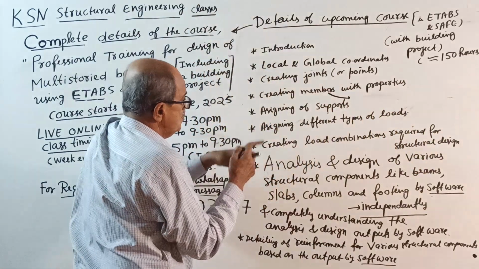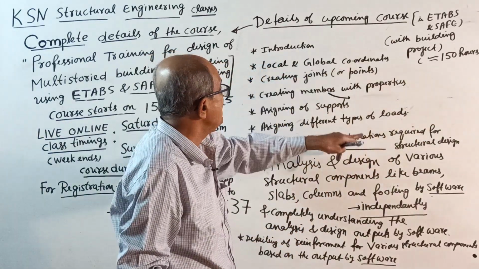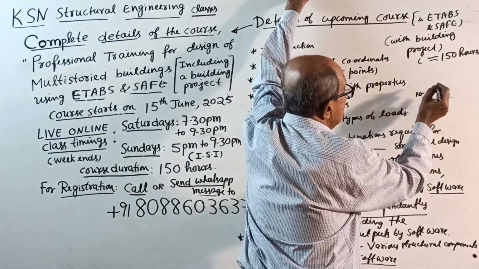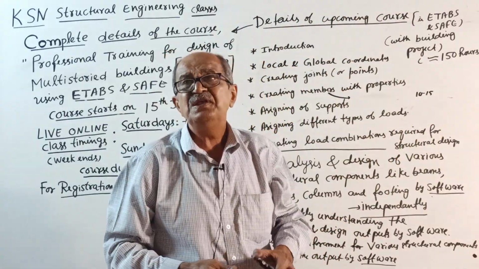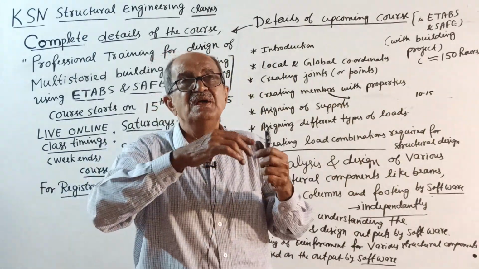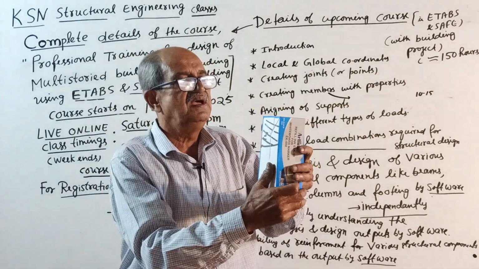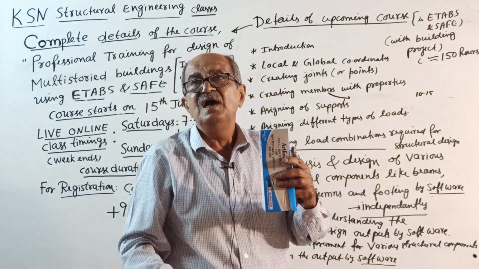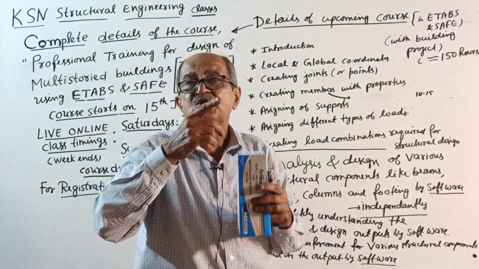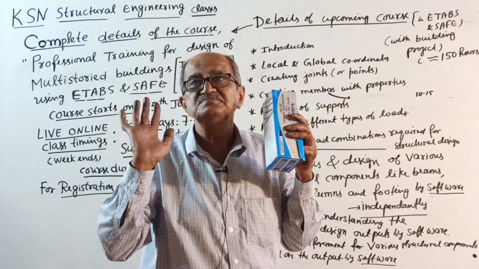Now, once you see all these 4-5 lines, it may take me around 10 to 15 hours. I will cover each and every component. When you provide properties, suppose there is a beam, width and depth you can provide. Suppose there is a column 200 by 300. How to decide which is 200, which is 300? See this, ETABS or SAFE will ask you width and depth.